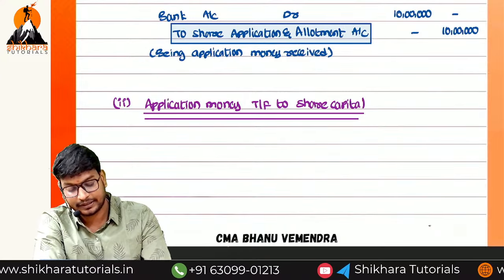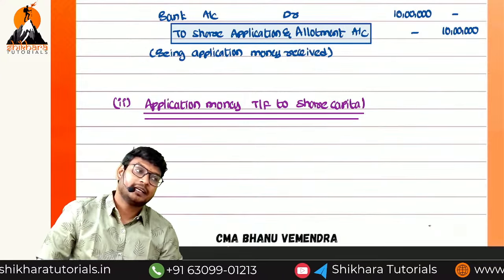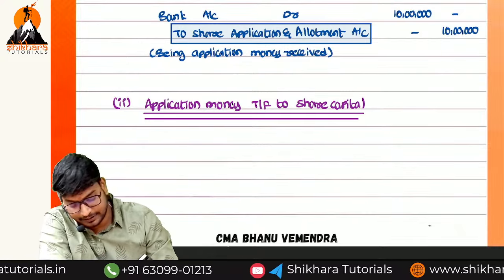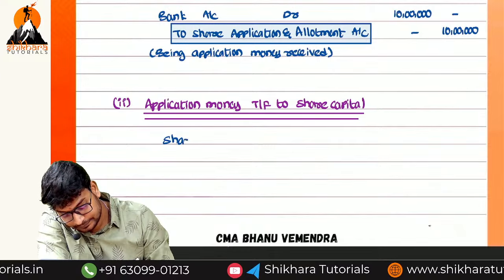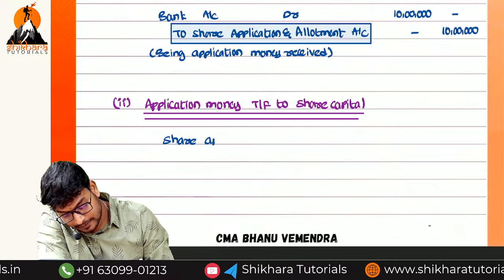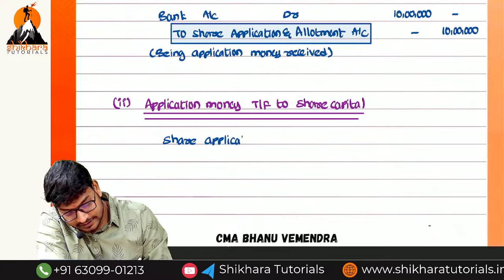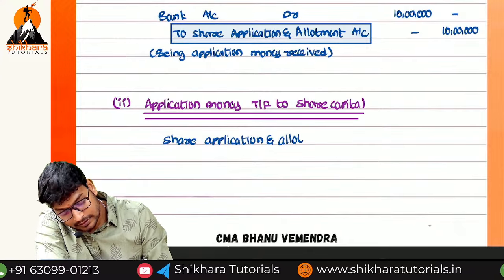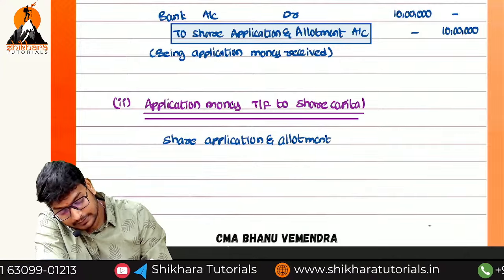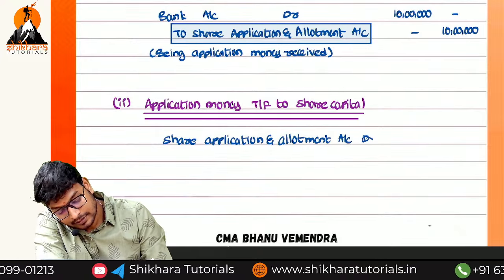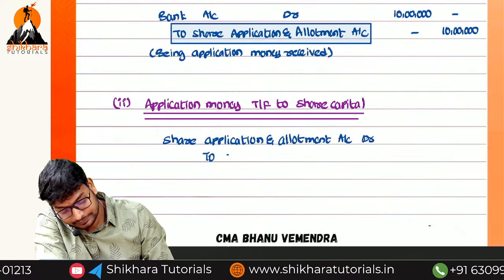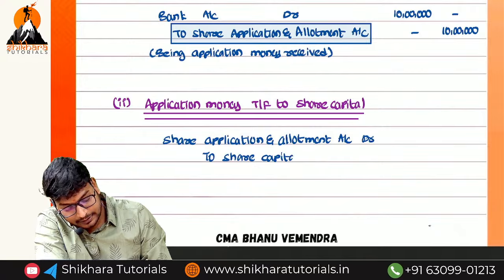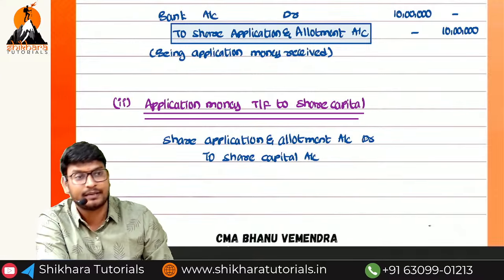What is the entry we need to write? Share application and allotment account debited to share capital account. The same amount or different amount?